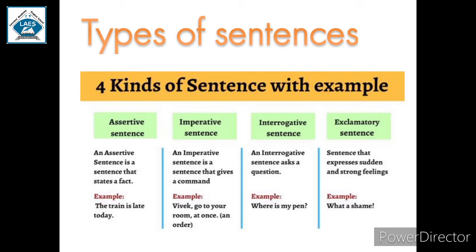This is also an example of imperative sentence. Or your parents say, respect your elders, etc. So these are imperative sentences.